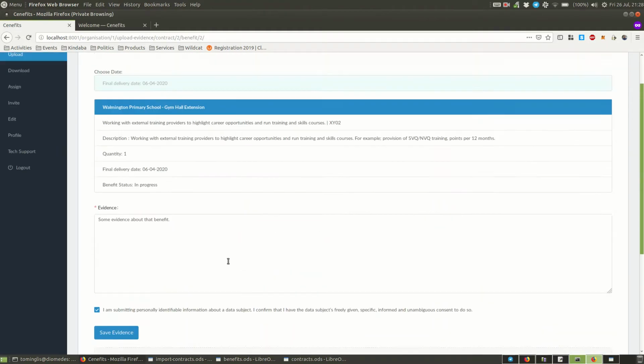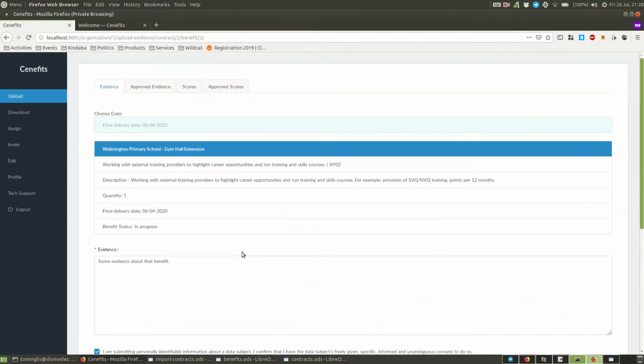Once you've submitted evidence for approval, an email will be sent to the public organisation's contract manager, who can then click on it, review it, and either approve or reject it. If they approve it, then you will be able to work on other evidences or wait until some future time for another delivery date to elapse. Or if they reject it, they'll leave a message, and in the email that you get, it will explain why it's been rejected.